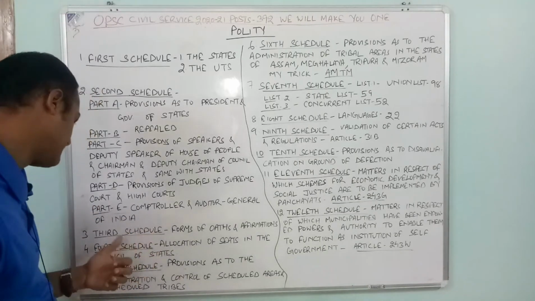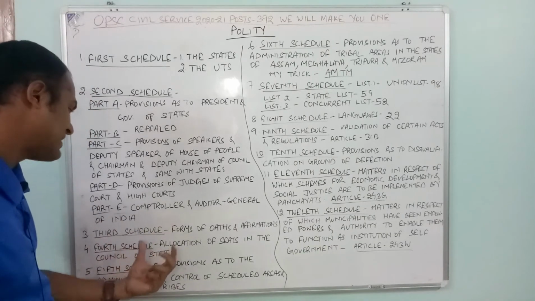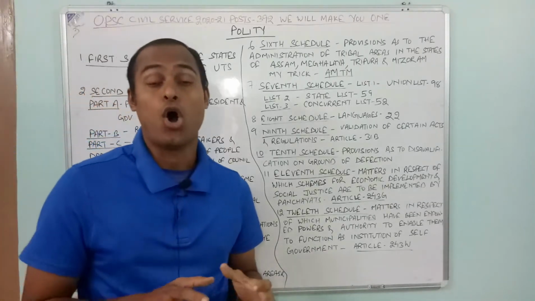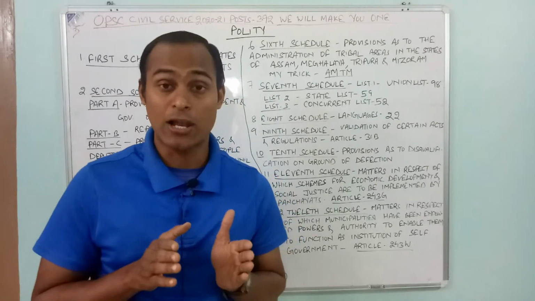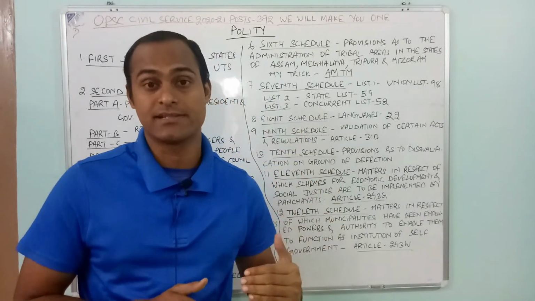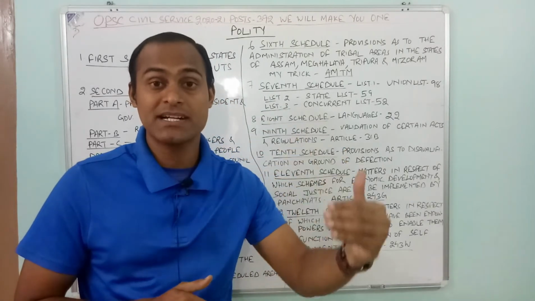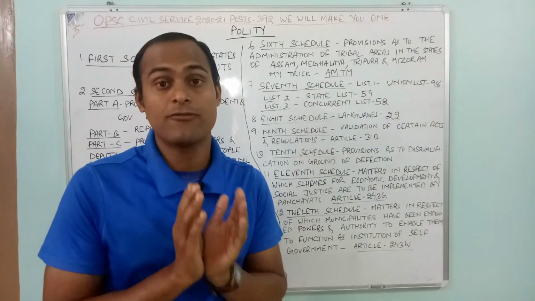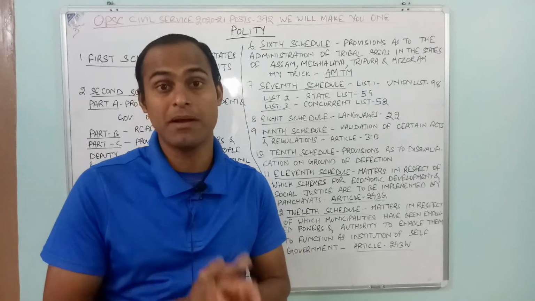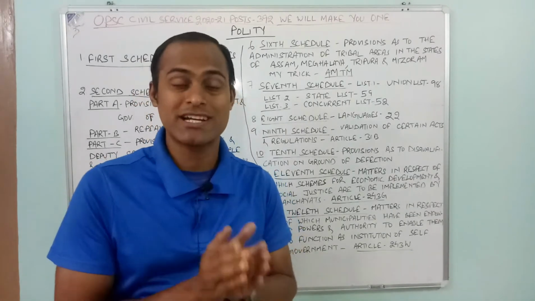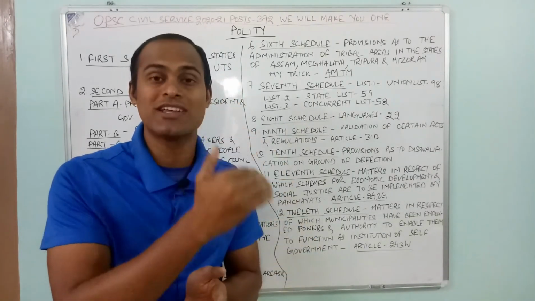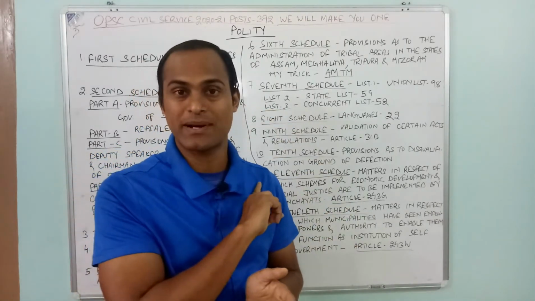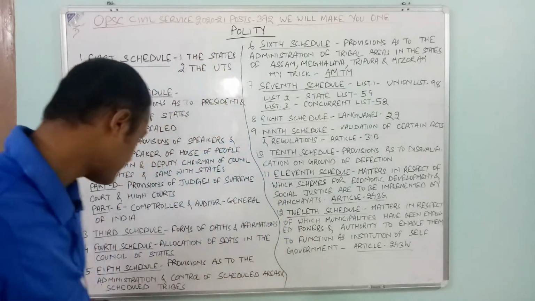Then fourth is allocation of seats in the Council of States. Very, very important. All the seats allocated to the states for their respective representation in Parliament are based on the fourth schedule of the Indian Constitution. Remember this, the fourth schedule allocates the seats to the respective states in the Council of State.